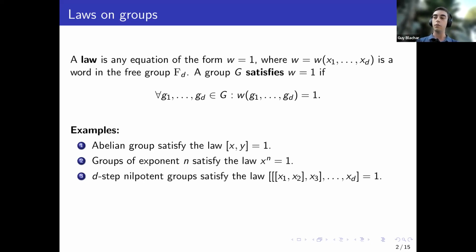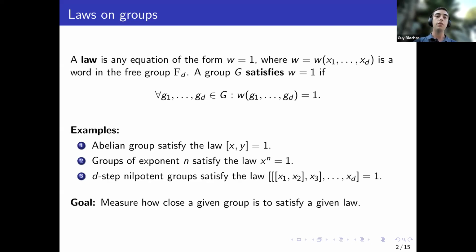So sometimes, if a group satisfies the law, then of course we have some structure, but we can also ask how close can a given group be to satisfy a given law. So how close can a group be to being abelian, or to being nilpotent, or to being exponent n, or any law that you would like. So we'll start with, we'll discuss a bit about the finite case first.